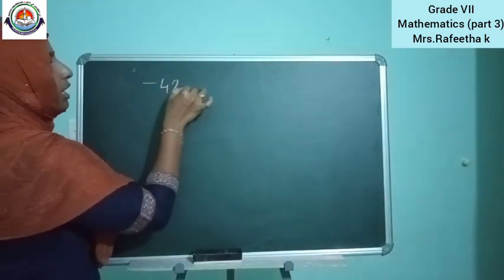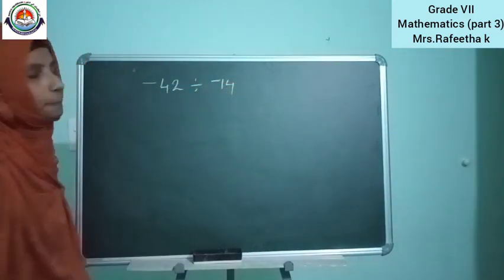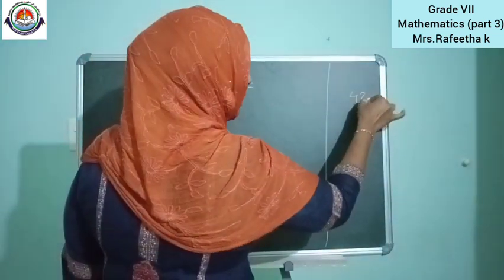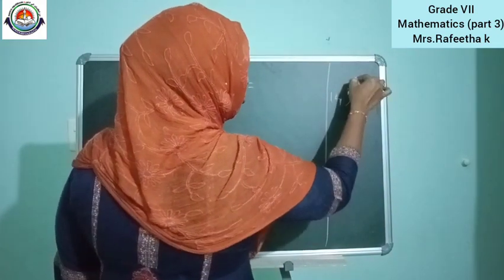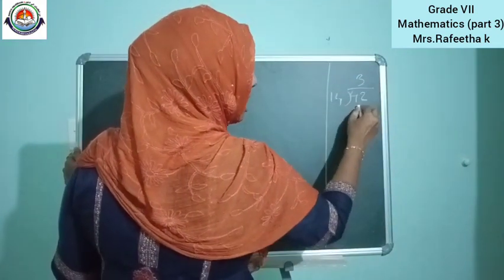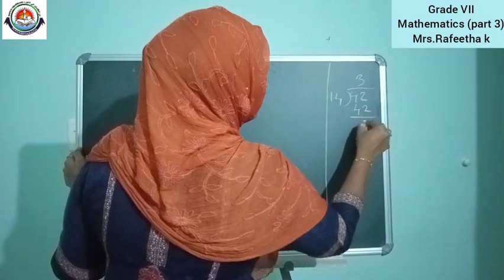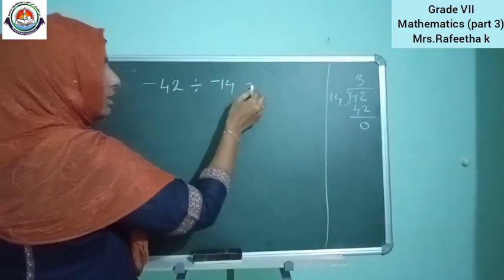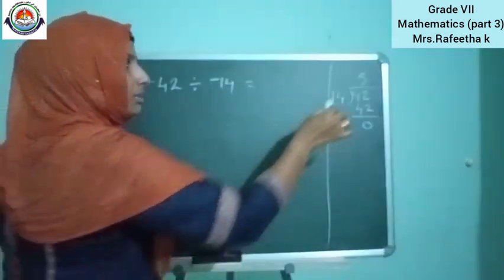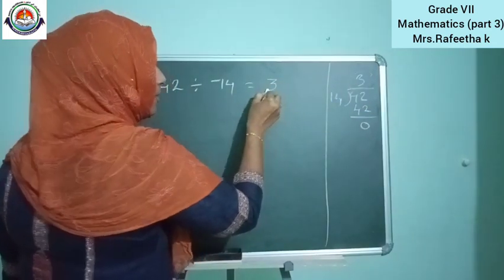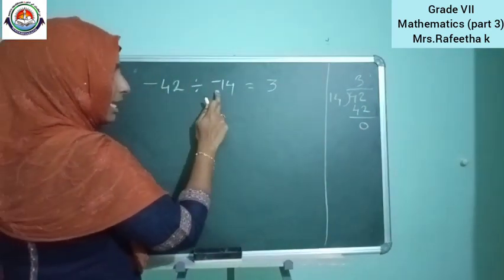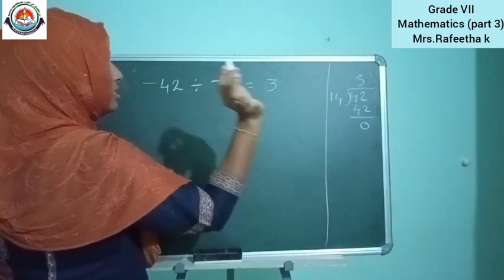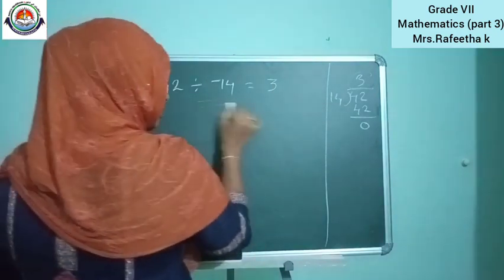Okay, so we can do one problem. Minus 42 divided by minus 14. For that, 42 divided by 14. 14 3s are 42. Remainder is 0, quotient is 3, divisor is 14. So what is the answer? The answer should be the quotient, that is 3. If negative is divided by negative, both signs are negative, what will be the answer? Yeah, the answer is positive itself. This is the answer.